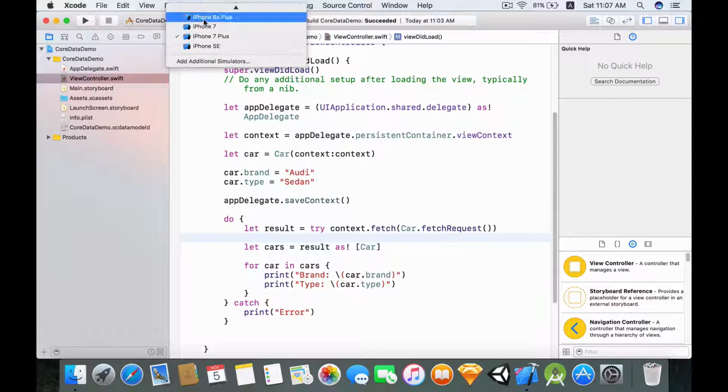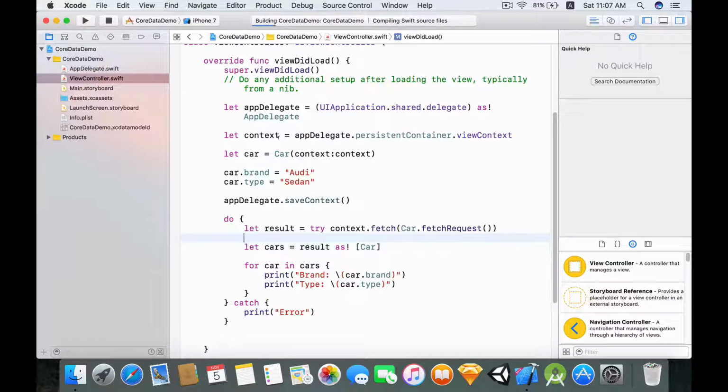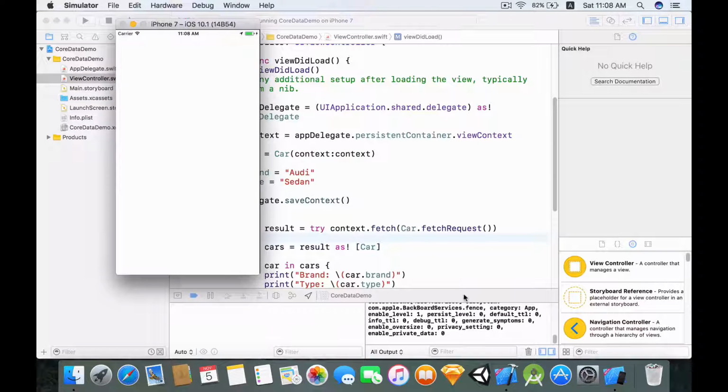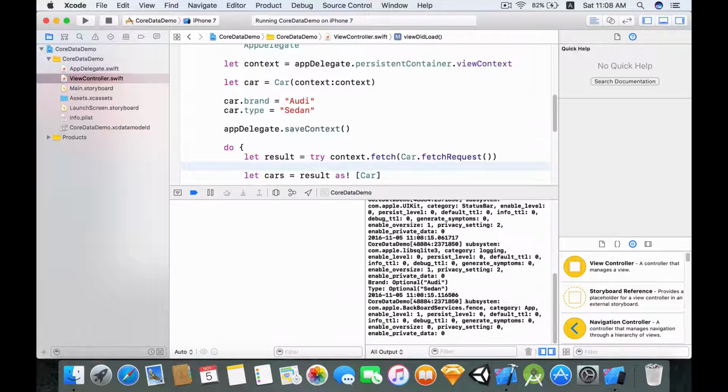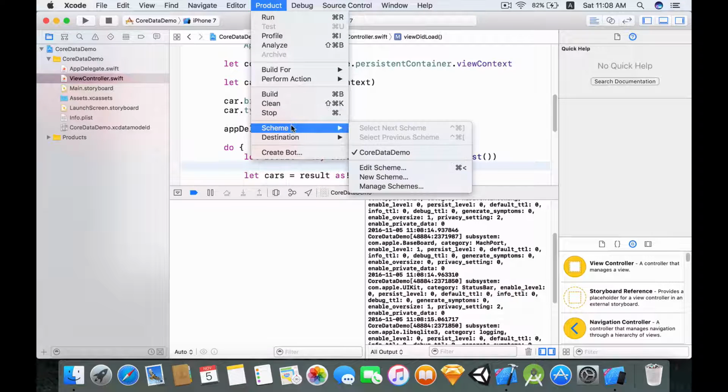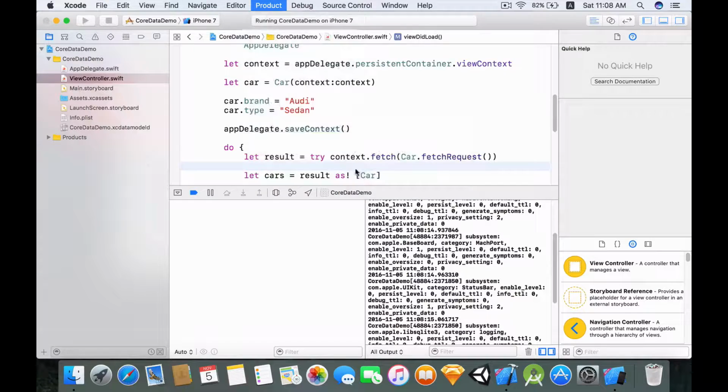Now let's build and run it and see how it goes. Okay, in the console we have a lot of garbage, but over here, as you can see, it prints the brand and the type. Just to make these things a little bit clearer, I'm going to clear the garbage log by going to Product, Scheme, Edit Scheme.